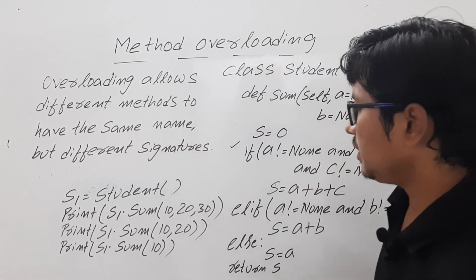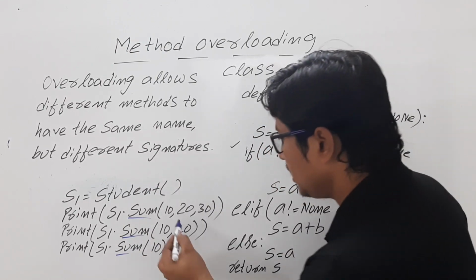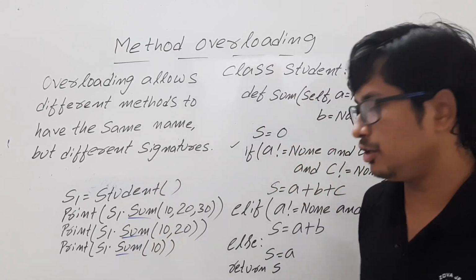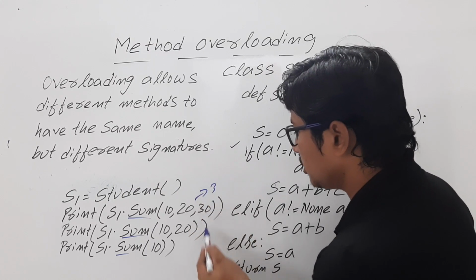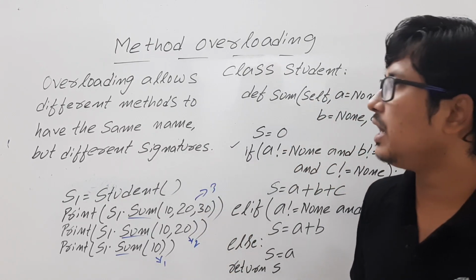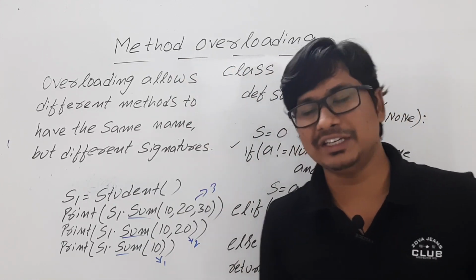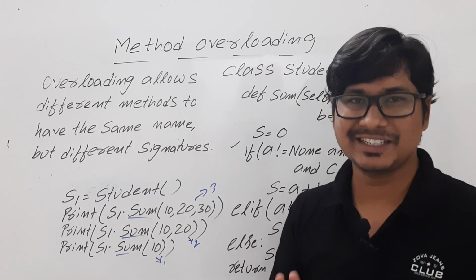Now look here. We have different methods having the same name but a different number of arguments. Here you have 3 arguments, here you have 2 arguments, here you have 1 argument. So we have achieved method overloading. We can say that we have achieved it if all these 3 statements are giving the output.